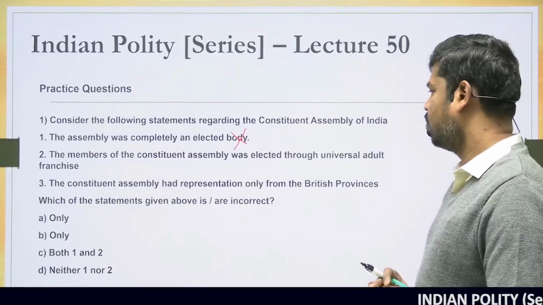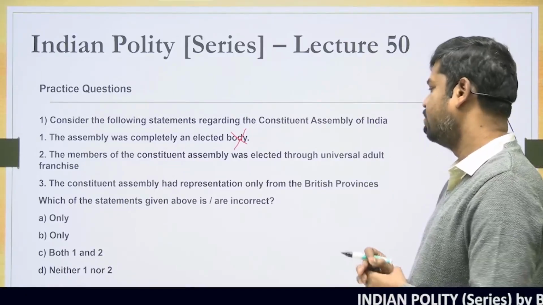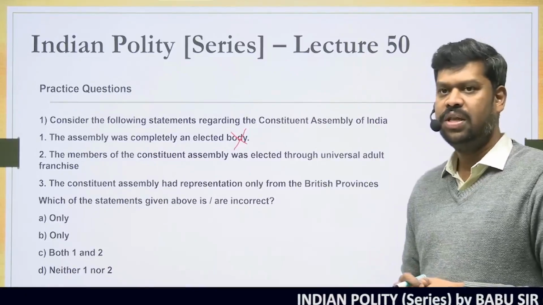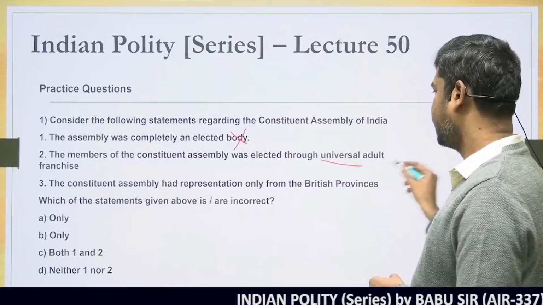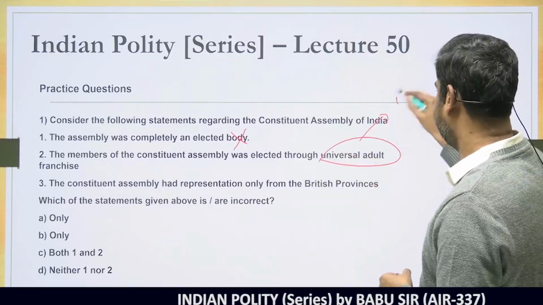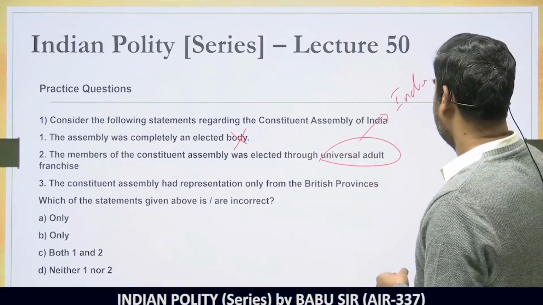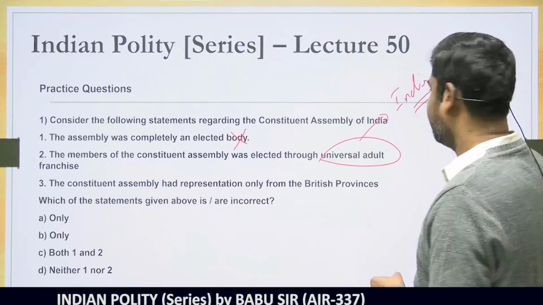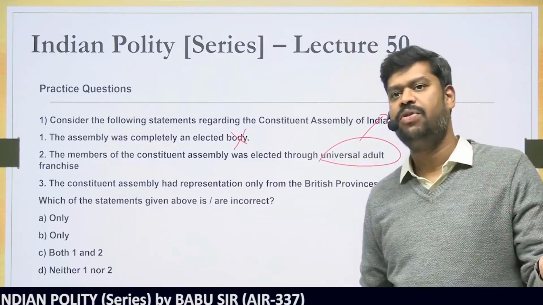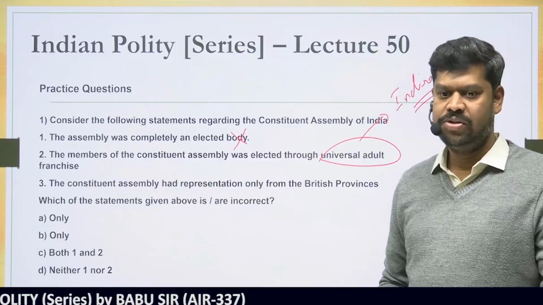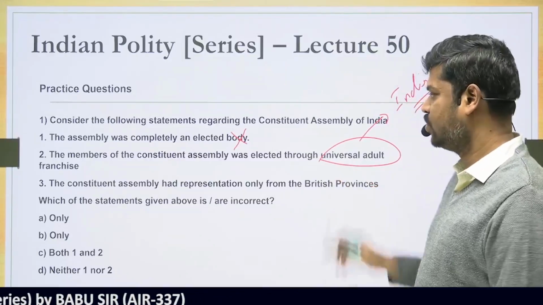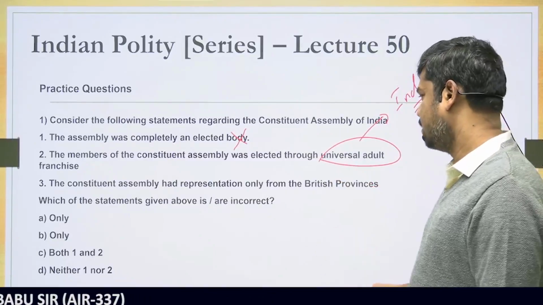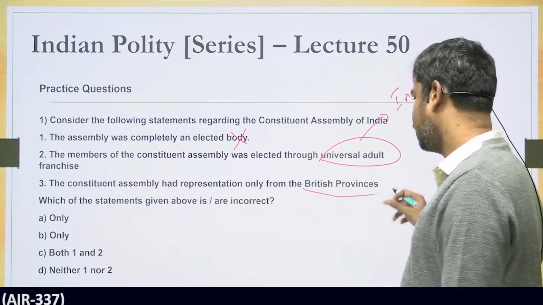Statement 2: The members of the Constituent Assembly were elected through universal adult franchise. No, the members were in fact elected indirectly. They were elected by the elected members of the provincial legislature. So it was only a system of indirect election. That is also wrong. Statement 3: The Constituent Assembly had representation only from the British provinces.